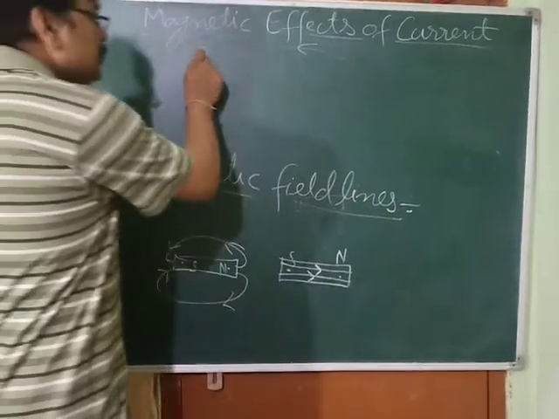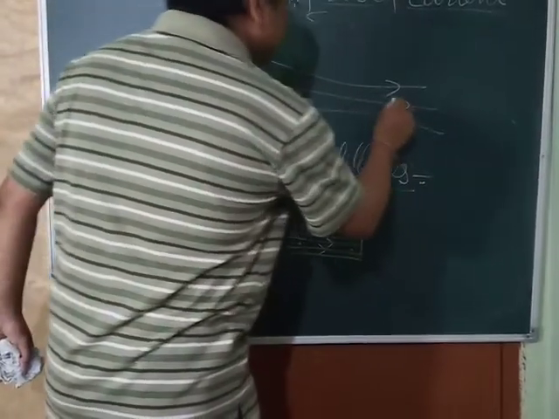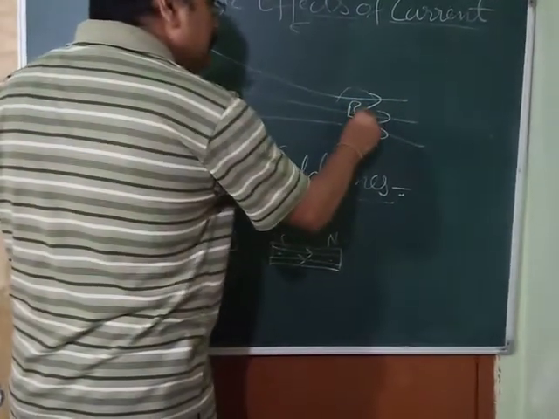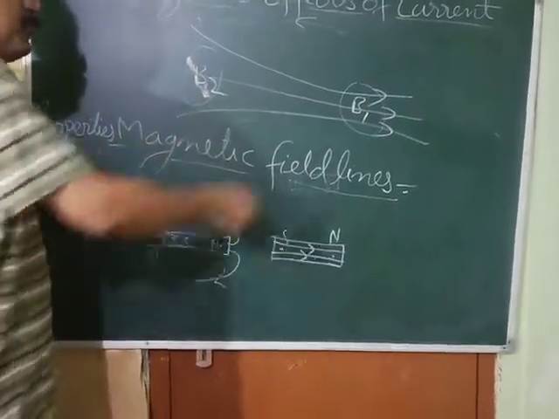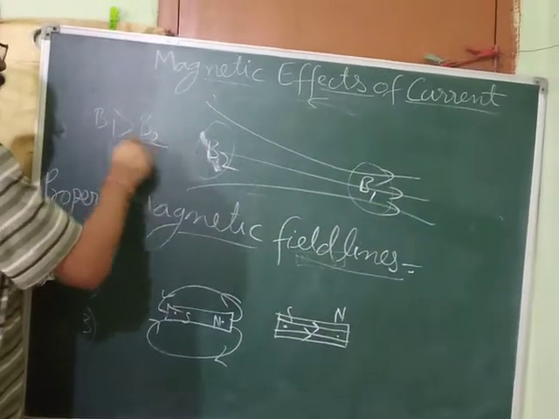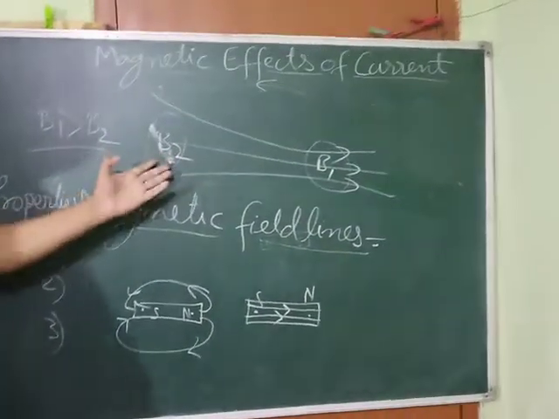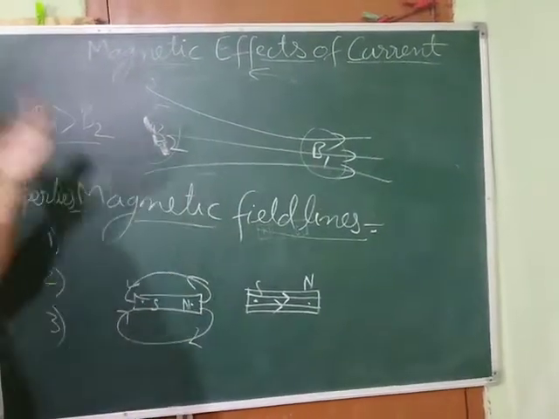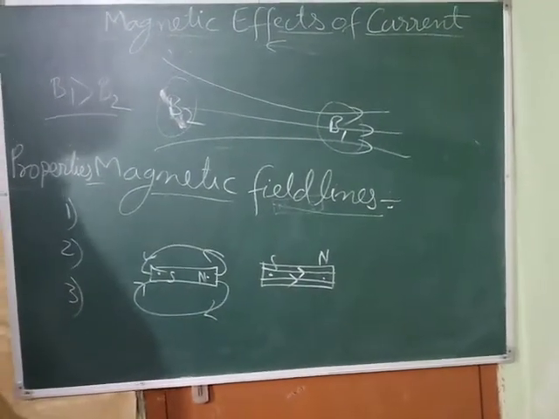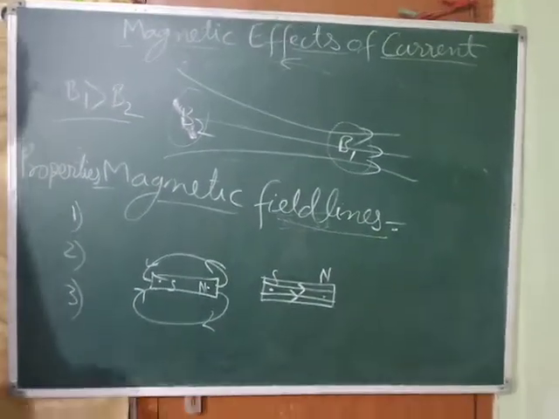See, it is like this. Suppose these are the magnetic field lines, and you find the density of the magnetic field lines is more over here than here. So suppose the magnetic field here is B1 and the magnetic field here is B2. So which magnetic field will be more? Obviously B1 will be greater than B2. Why? Because the density of lines is more over here. And here the magnetic field will be weaker than this one. So wherever the density of lines is more, the magnetic field is stronger. Wherever the density of lines is less, the magnetic field is weaker.